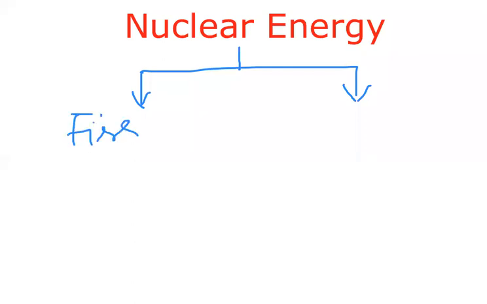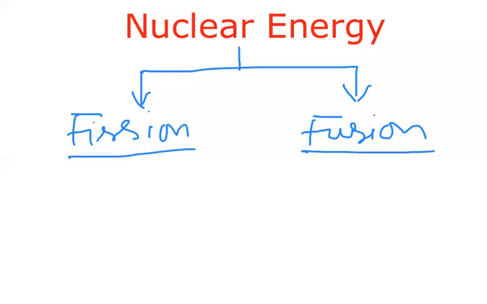Discussing nuclear energy, here we are classifying it into two categories. One is the nuclear fission process, and the other is the nuclear fusion process. So we have the fission process and the fusion process here.